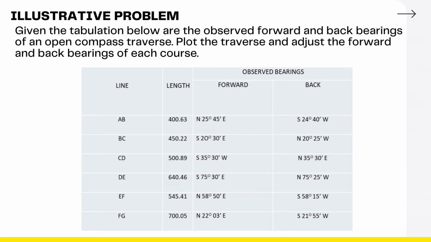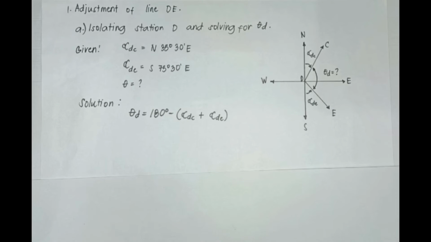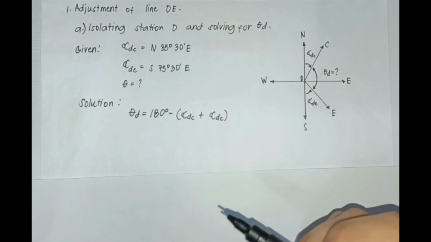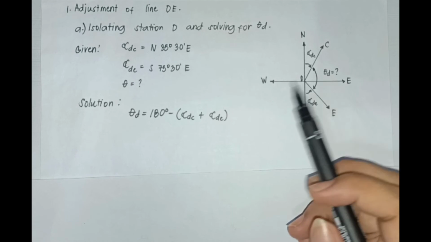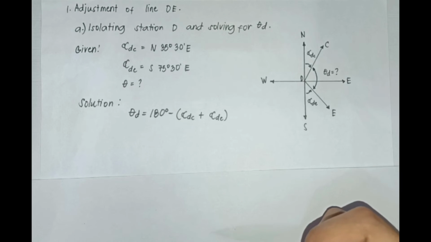Now I'm gonna show you a video on how to solve or adjust an open compass traverse. For example, we're gonna have to make an adjustment for line DE. So let's bear in mind na mas madali natin madidetermine ang problem kung i-isolate at i-analyze natin ang each station ng traverse. For this problem, we're gonna have to isolate station D to look for its included value of angle before solving the adjusted bearing of line DE and ED.